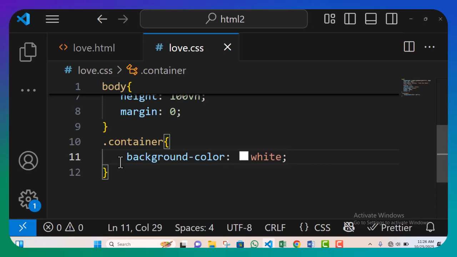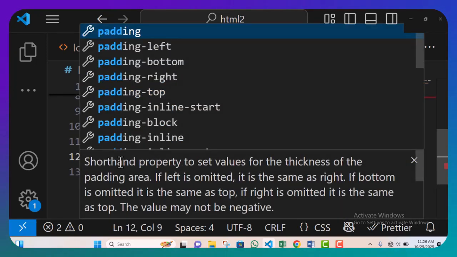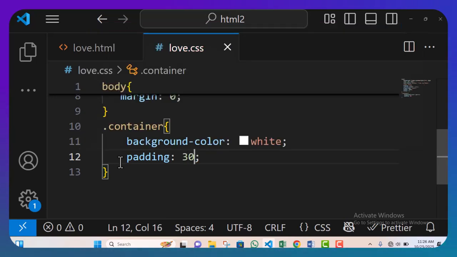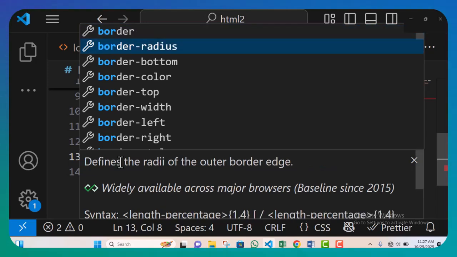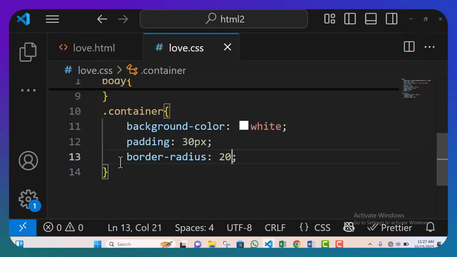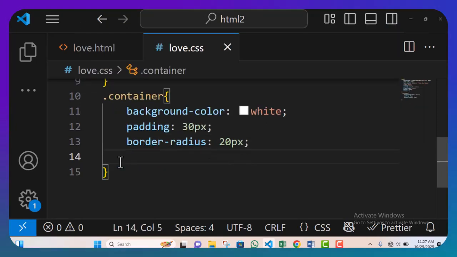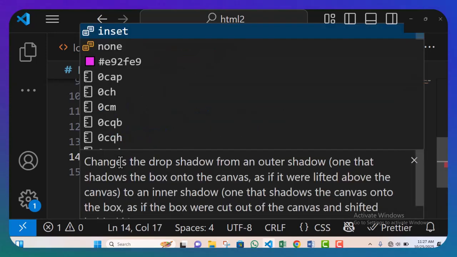All right, I'm going to give it a padding. Padding is inner space. I'm going to give it a padding of 30 pixels. All right, I also give it a border radius. Right, let's give it a border radius of 20. I want it very curvy. That is the edges. I want the edges curved. I'm also going to give it a box shadow. I want it to have shadow at the edges of it also.